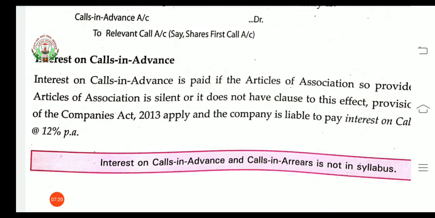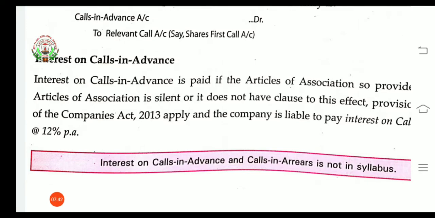Now again there will be the question of interest on calls in advance. Suppose a company has received that amount in advance, and has not yet done that work or given the service. Then there are again two cases according to the articles of association.